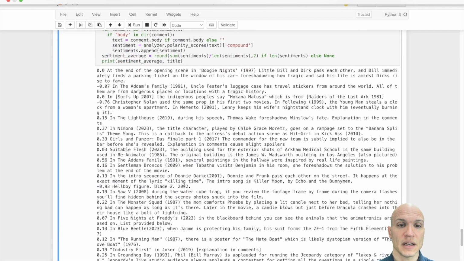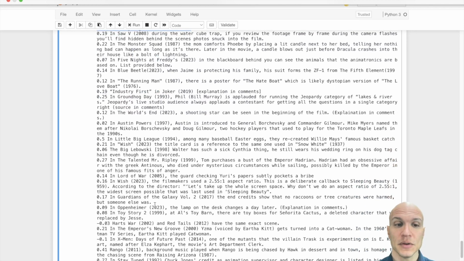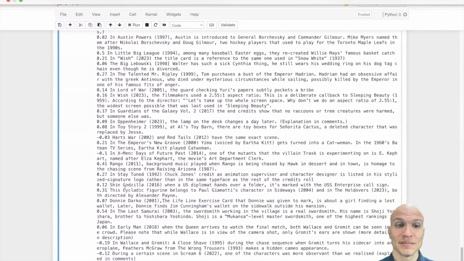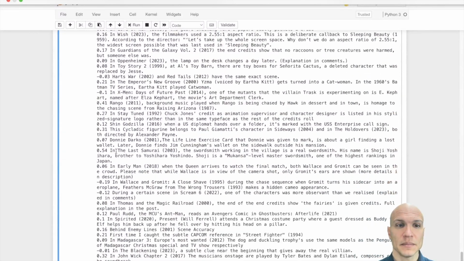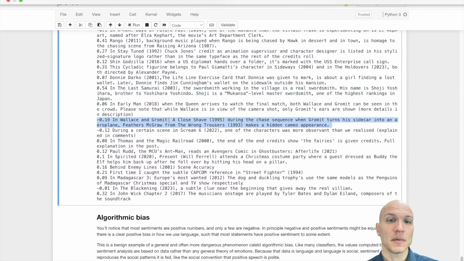I'm seeing little interest in Blade 2. That scans. What do we got that's higher? Last Samurai, 0.54. People like it. Do we have more negative? And people are not a big fan, potentially, of Wallace and Gromit, A Close Shave.